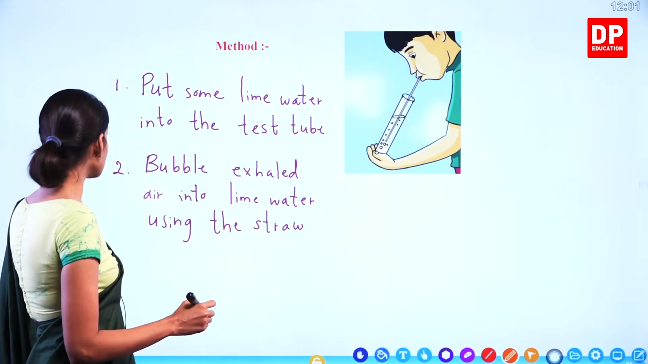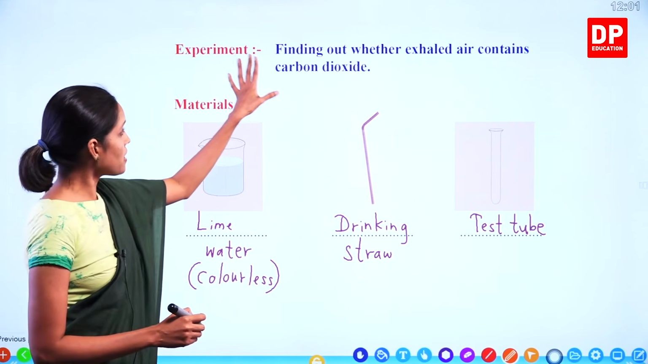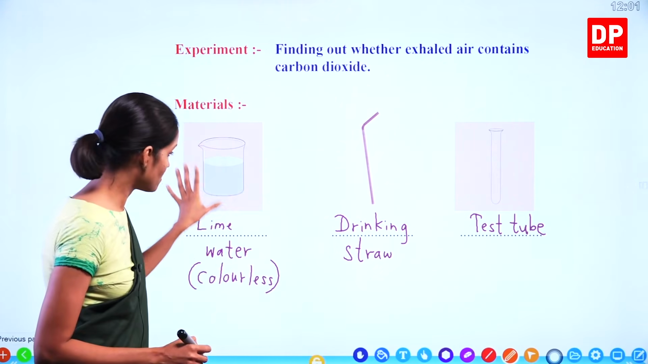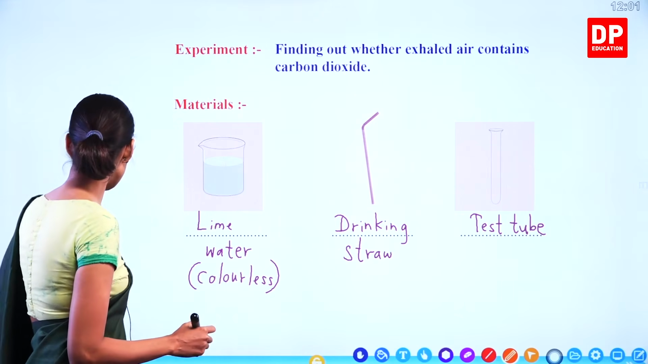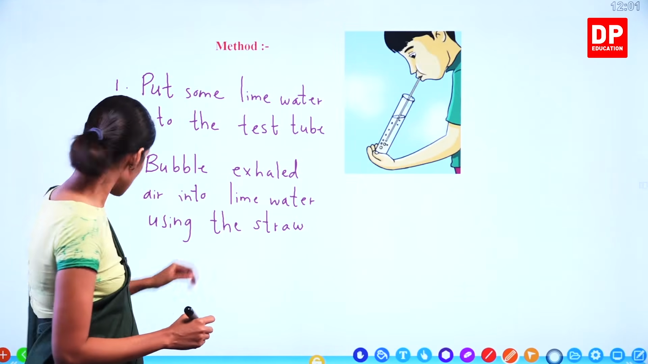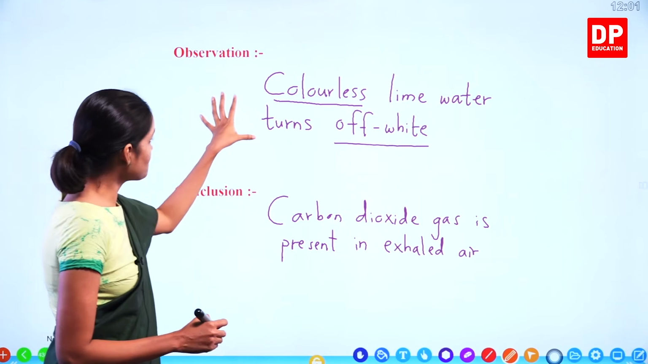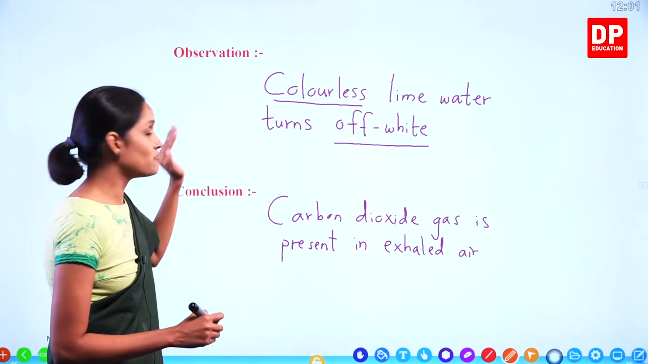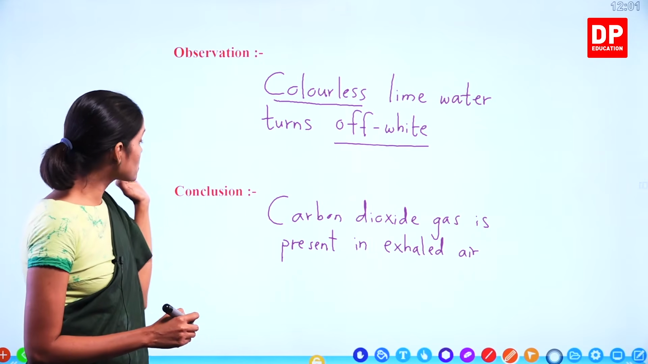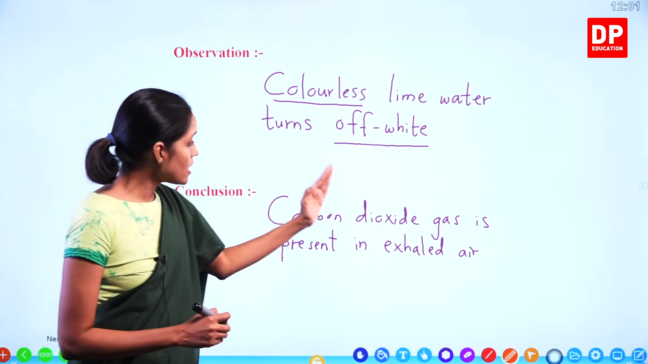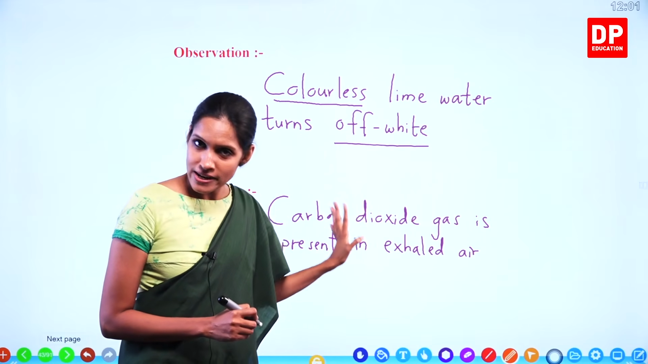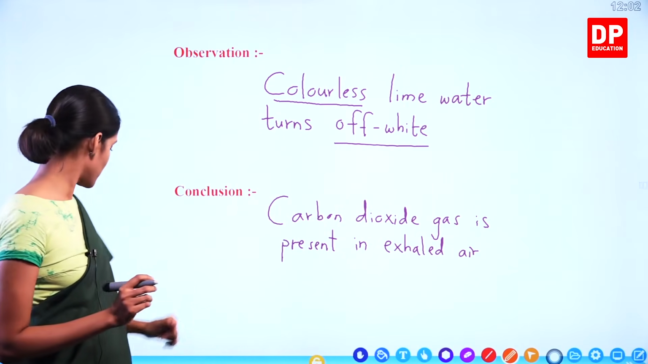So look at these, children. Our experiment is finding out whether exhaled air contains carbon dioxide. Using these materials, we followed all these steps and we observed what happens. Colorless lime water turns into an off-white color, and because of that we can come to a conclusion that carbon dioxide gas is present in exhaled air. Do you understand, children? I hope so.